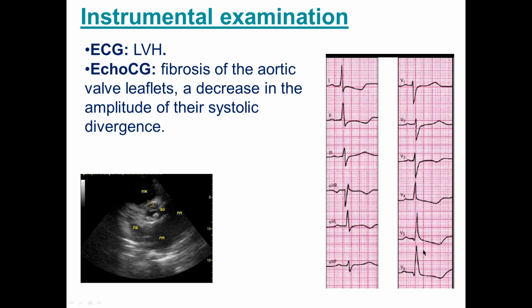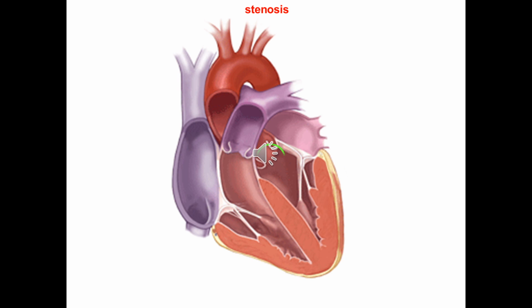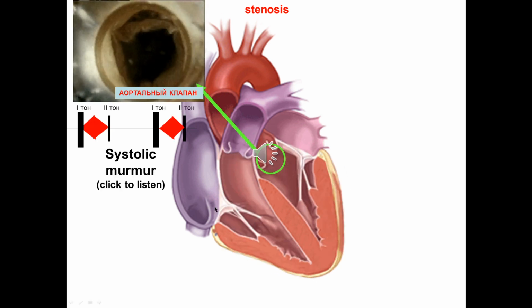Echocardiography shows fibrosis of the aortic valve leaflets, decreasing the amplitude of their systolic divergence. On this picture you see first S1, S2, and between them a crescendo-decrescendo, rough systolic murmur.